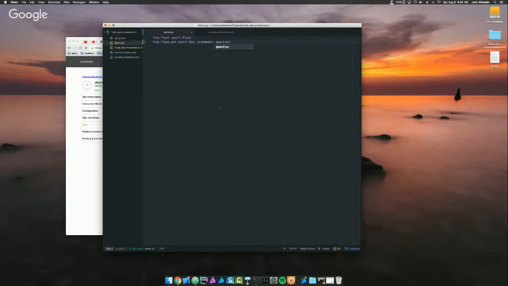And then there's also question. We're not going to go over how question works, but we'll use ask and statement. And let me also import logging. Okay, and so now I'll just instantiate Flask as normal.